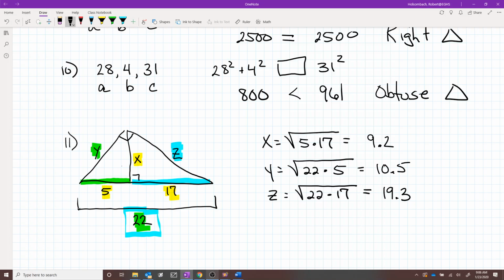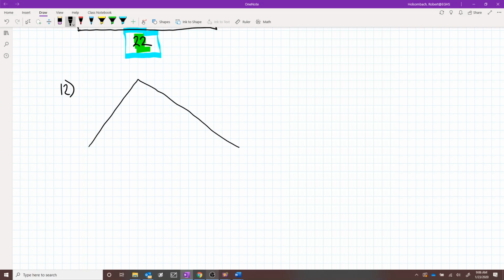Alright, we got 2 problems left. Number 12. What similarity statement can you write relating the 3 triangles in the diagram? We covered this on Tuesday.